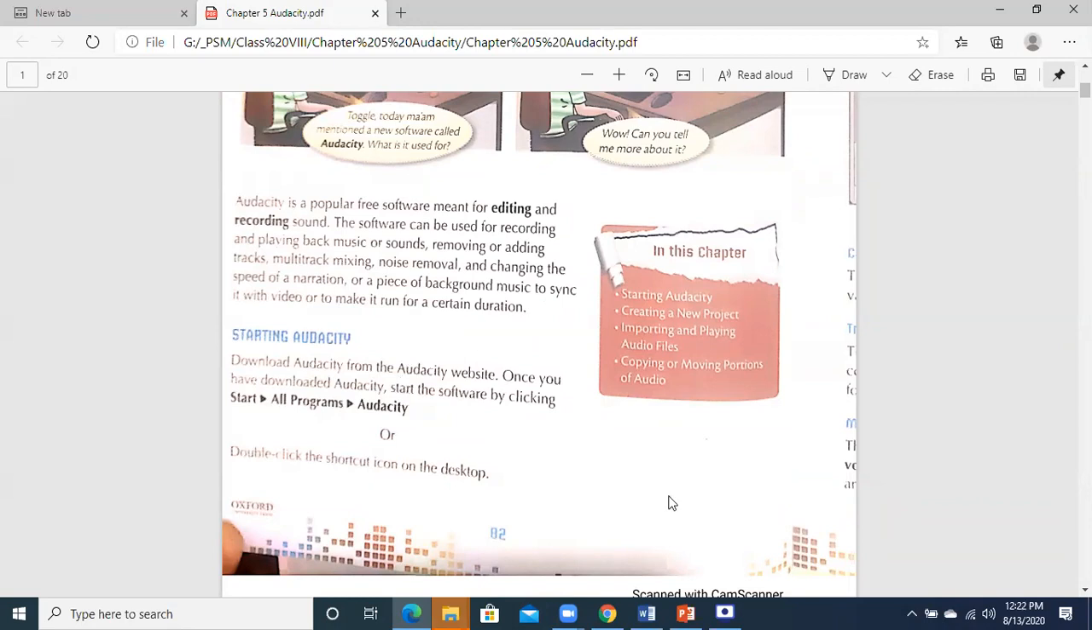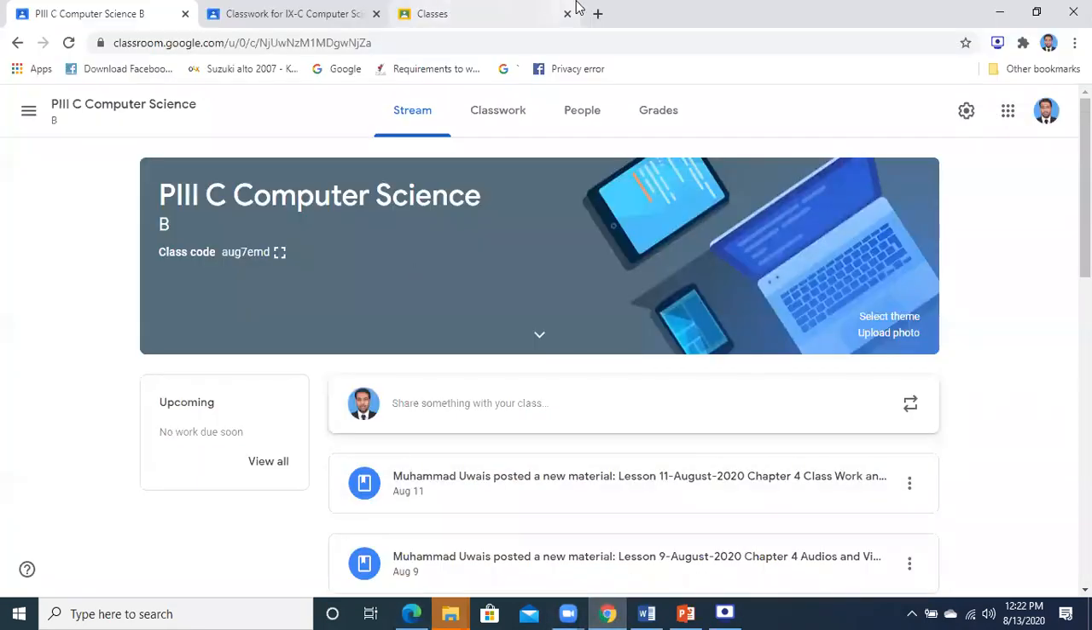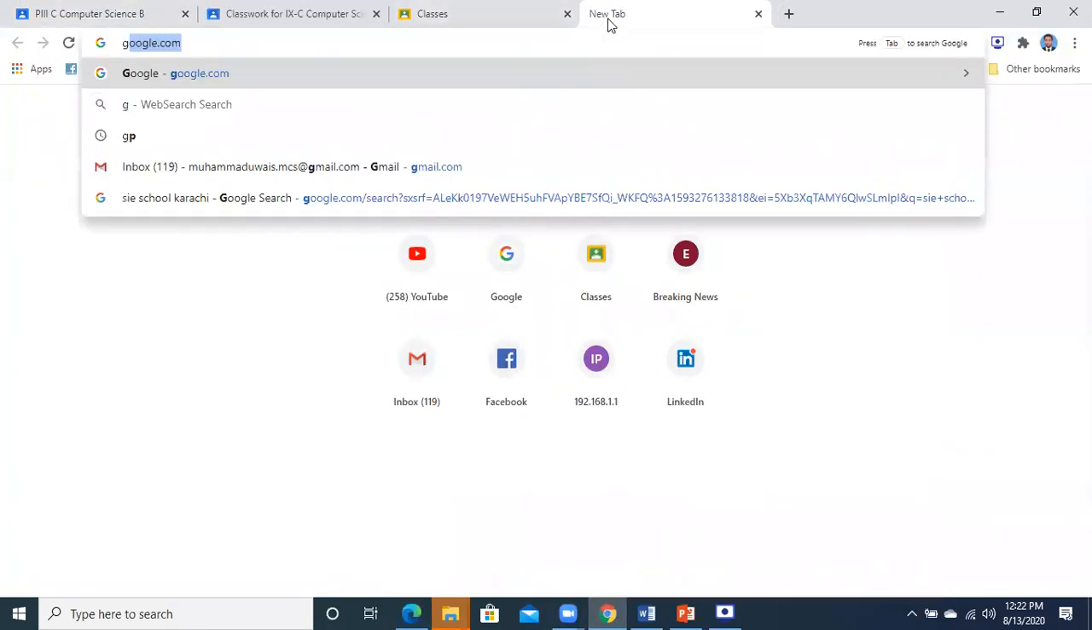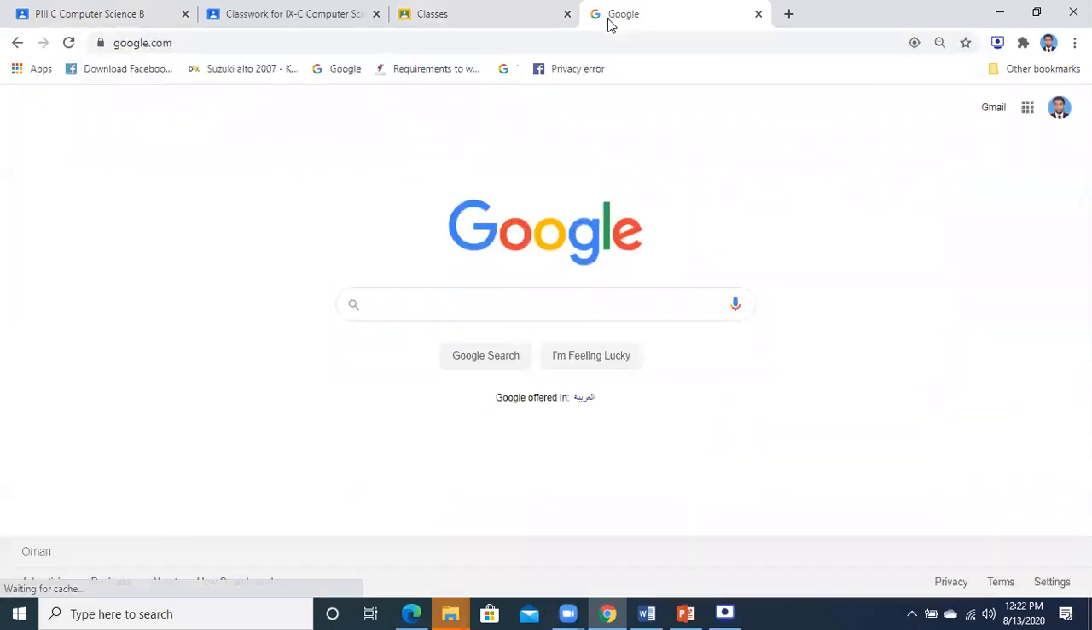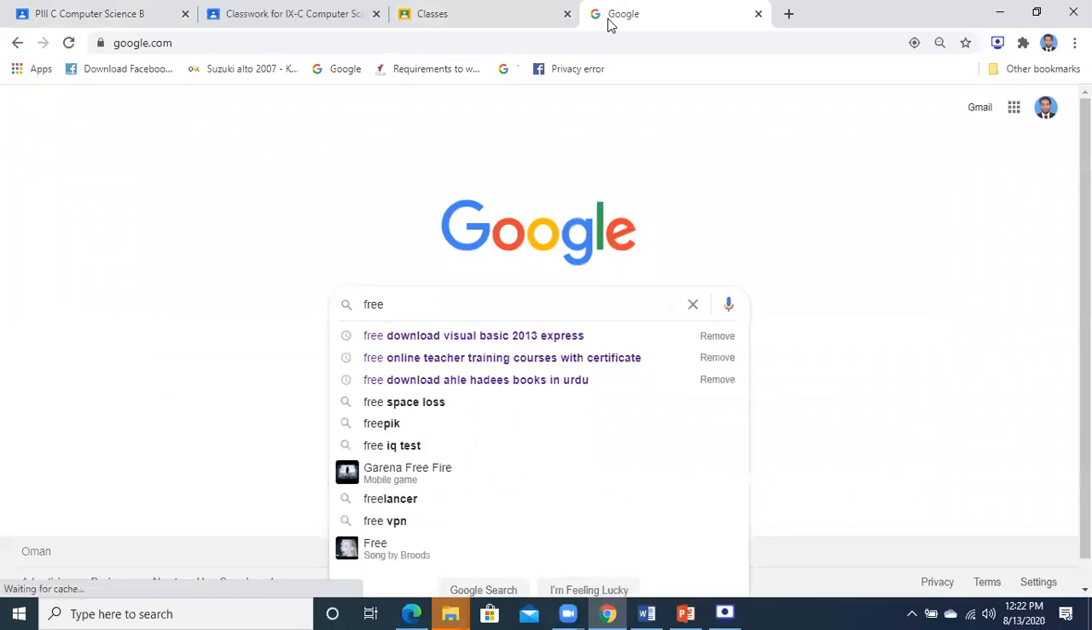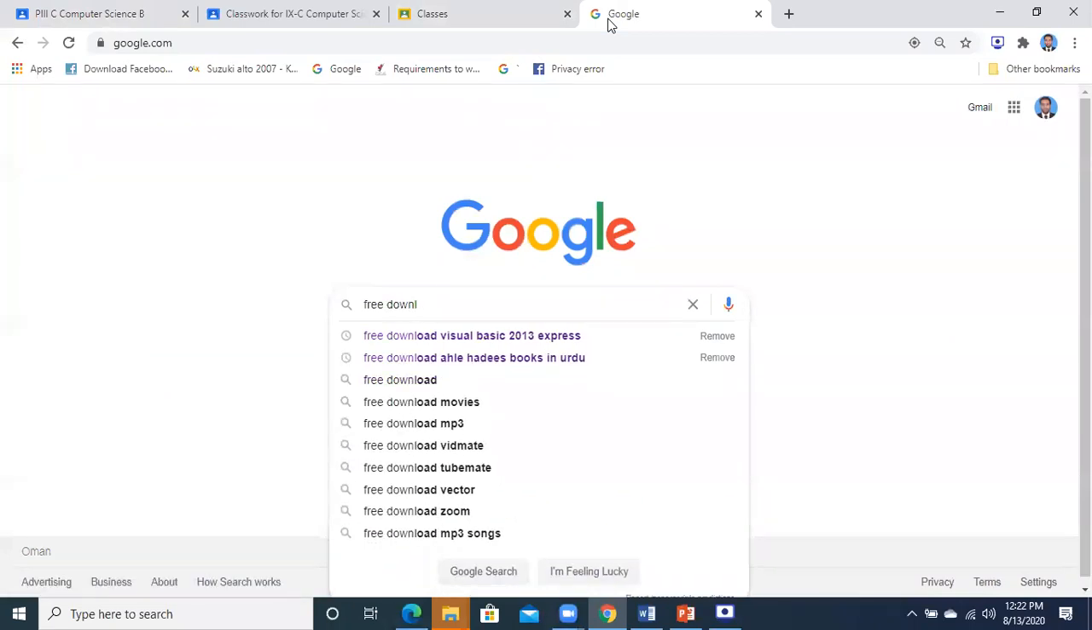And over here, how you can download it is the thing that you need to understand. See the process. Type Google. In Google, type free download Audacity.